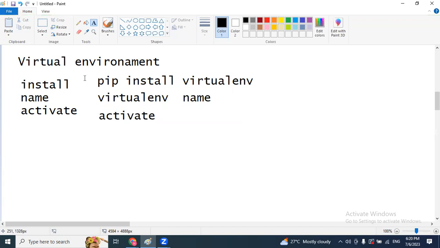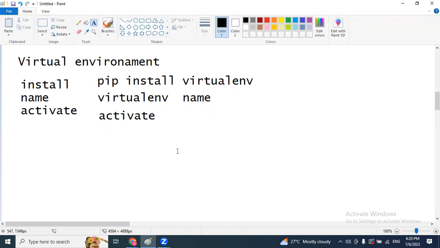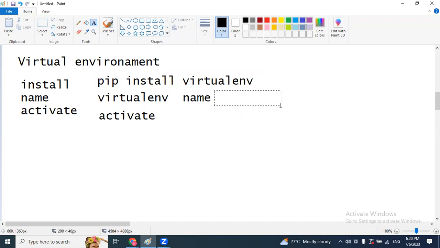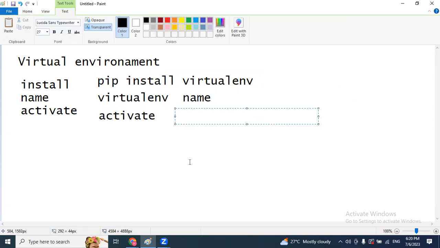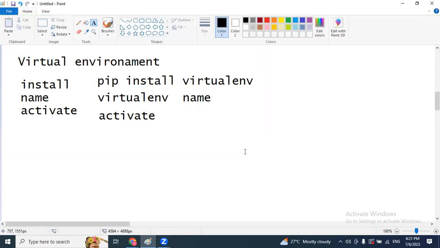So these are the 3 simple steps we have to follow to work with the virtual environment. First step, install the virtual environment. Second step, set a name. Third step, activate the environment. And inside of this environment, we are going to create different types of Django based applications.